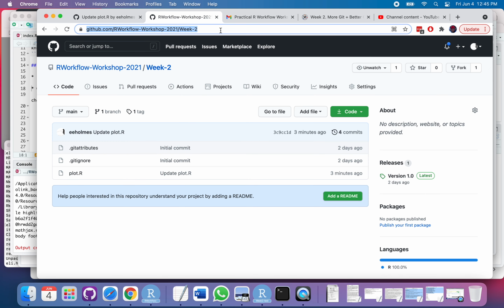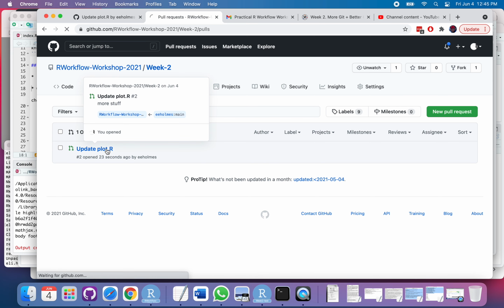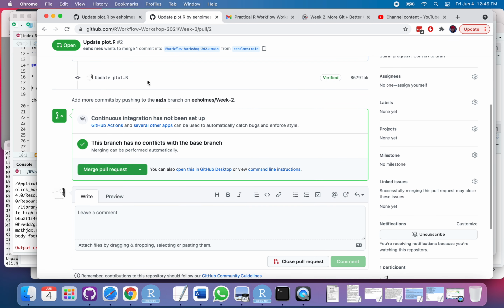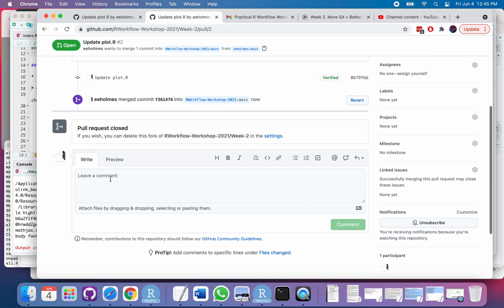So let's go here, and if I reload that, now we'll see, aha, somebody wants to pull something in. Click that. Click on the pull request. Let's see, Eli Holmes wants to merge some things in. Okay, great, there's no conflicts, and I can just merge it in. Depending what it is, there may be conflicts, so this may be harder to merge in. You have to decide what you want to do if there are conflicts. But now there's none, so I'm going to merge it. There we go. That's it.